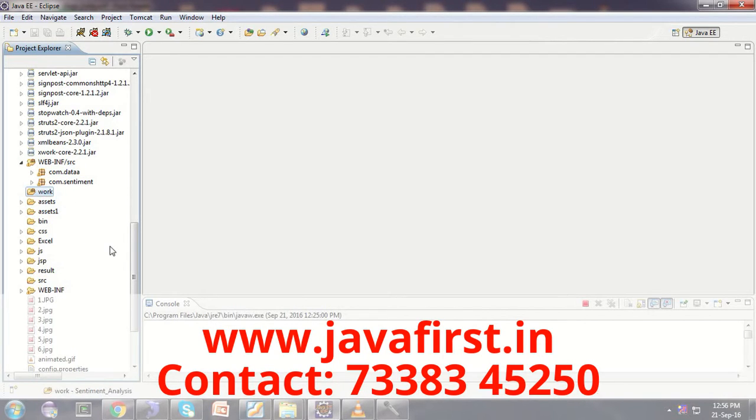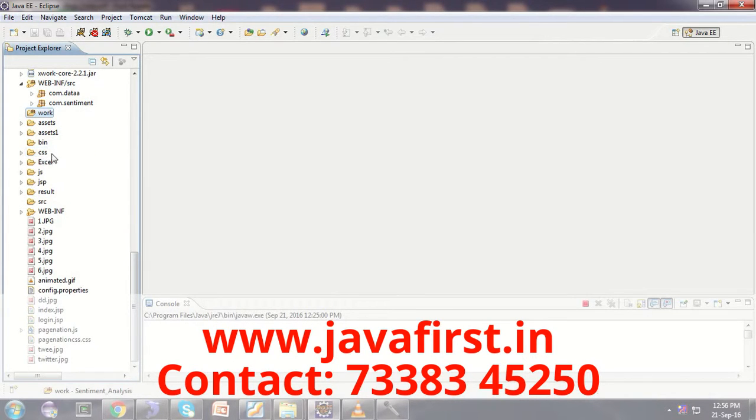This work folder is related to JSP. Whenever you are loading the JSP pages, those pages will be converted into servlet classes. That is what we call the translation phase. These user defined folders are where we keep all the CSS and the images related to our project.